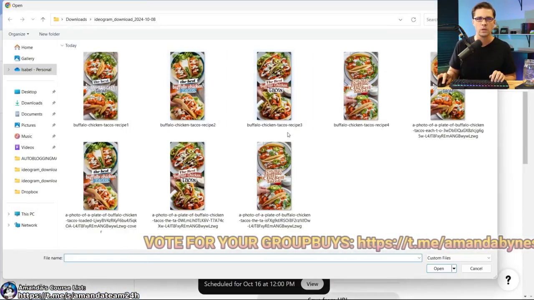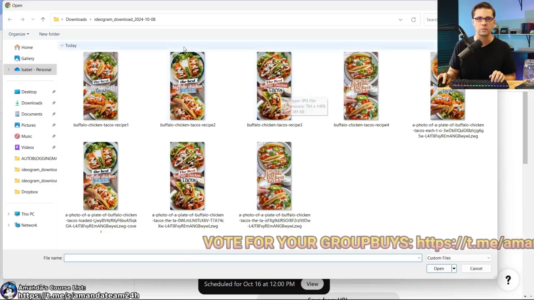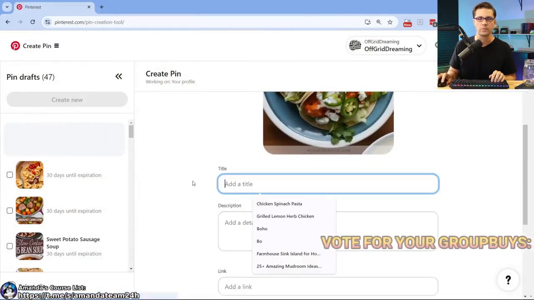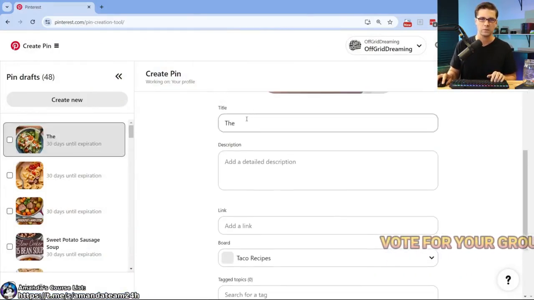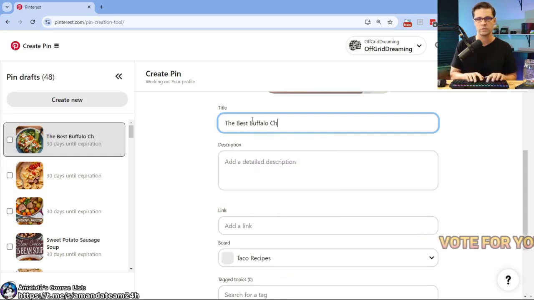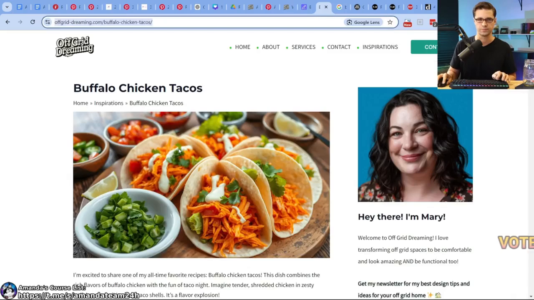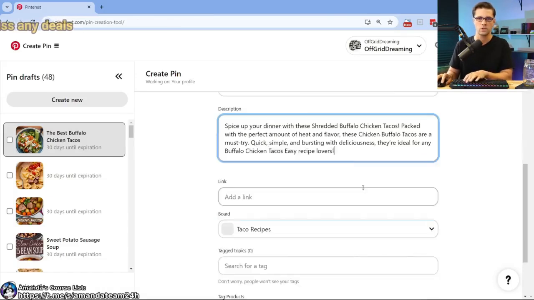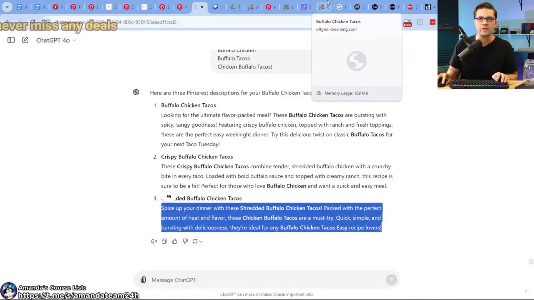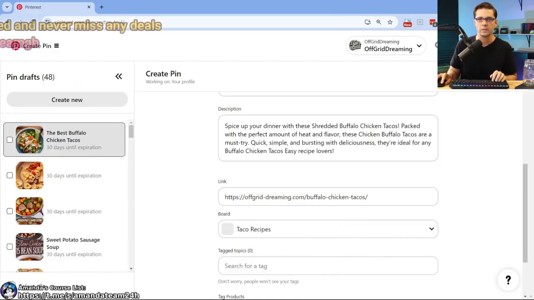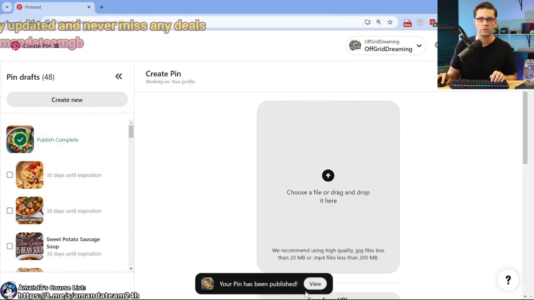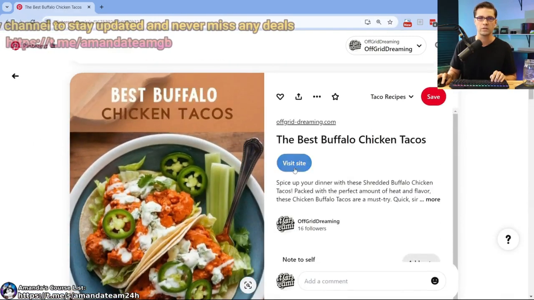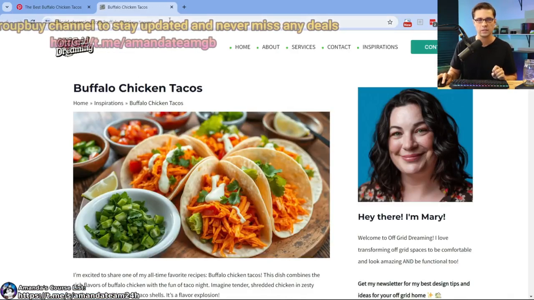All right, last one. Let's pick something similar but different. We have one more. That's a bit different. This one here. Great. So we're going to do a variance on title. The best buffalo chicken tacos. There we go. Don't want that empty space. And then we want our URL, add link, post it now. And what I'm going to do is view pin. Best buffalo chicken tacos. Looks wonderful. When I click through to visit website, this is where we land.